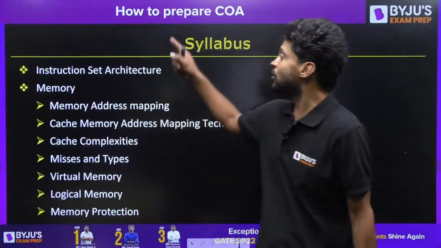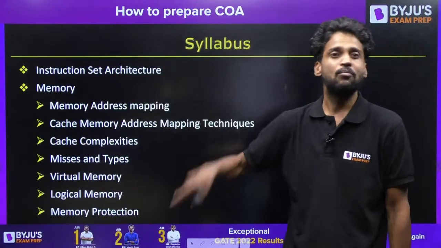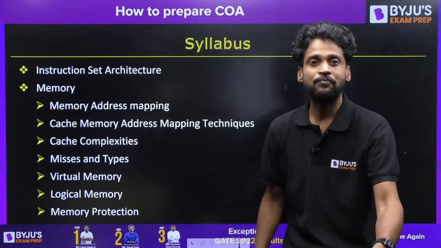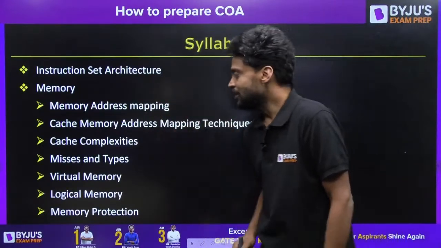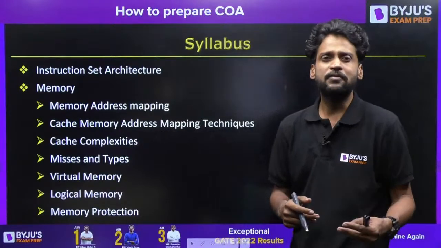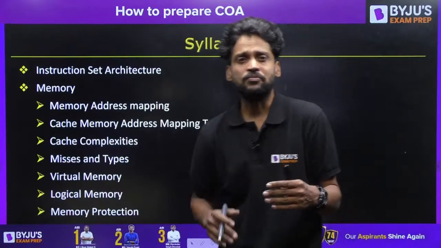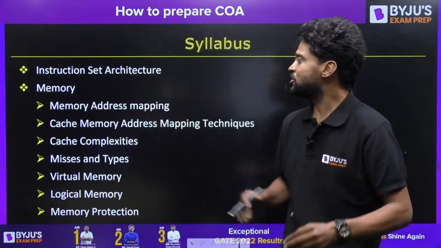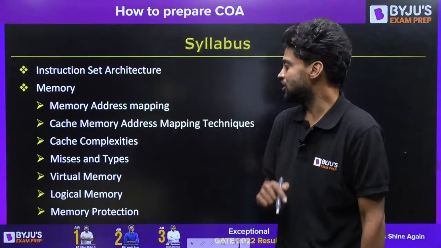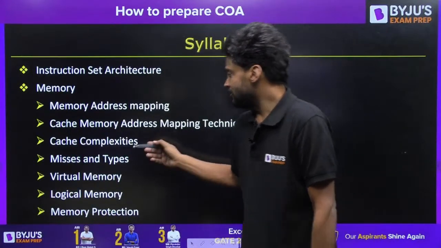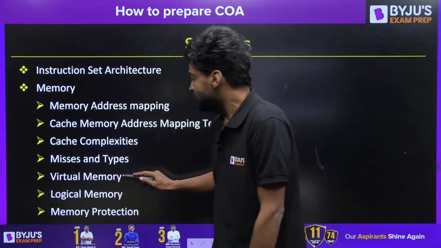Once again, within the memory, the cache memory is, moreover, an important topic. Within the main memory, you're going to expect more questions on cache, say it could be a NAT question or any other question. You're going to expect maximum questions from the memory, that too from the cache. We're going to understand what the different misses and types are, and also we're going to understand the virtual memory.